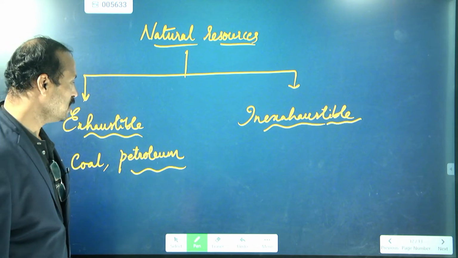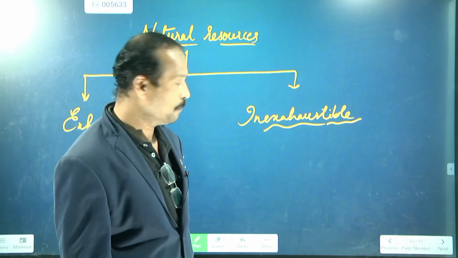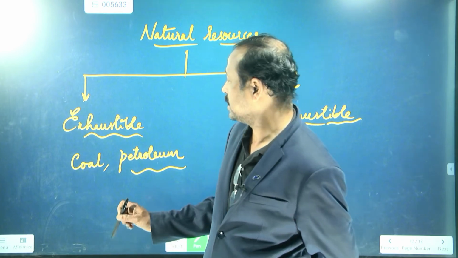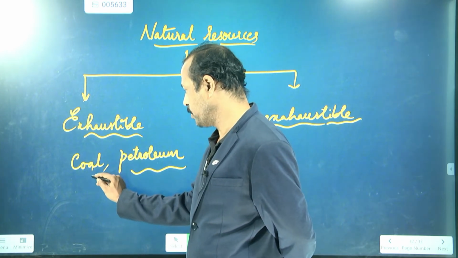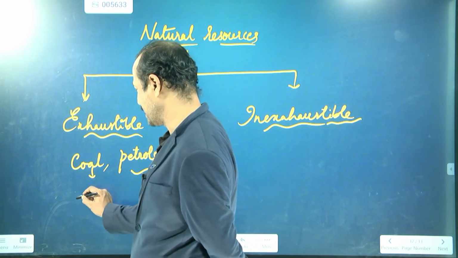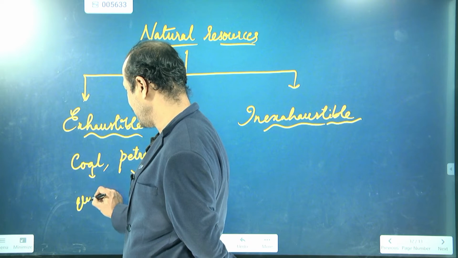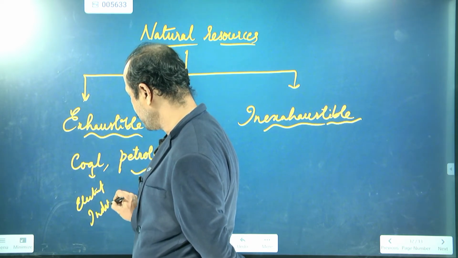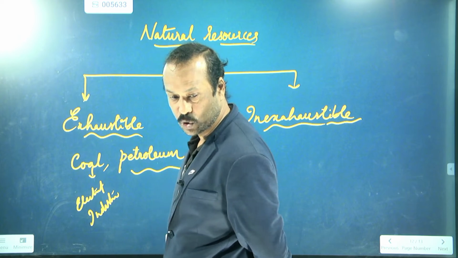Exhaustible means what? Which will be over a period of time. Now you see here, we said that coal is very important in generating electricity, and even so many industries run with this coal.